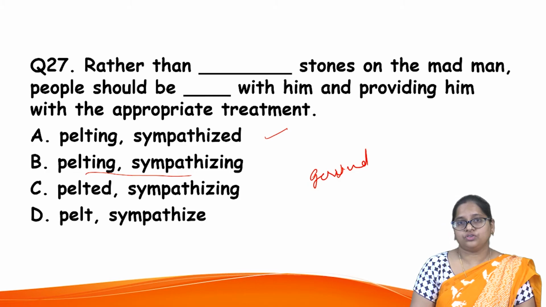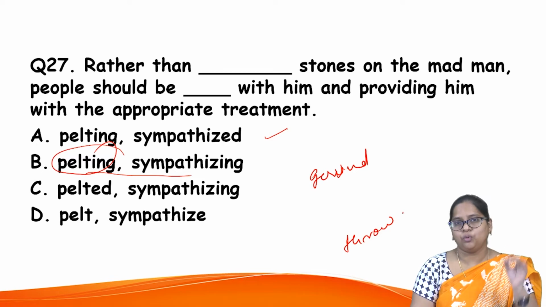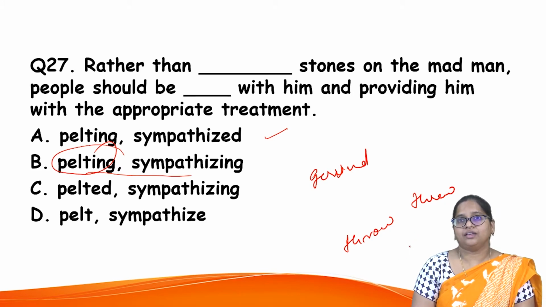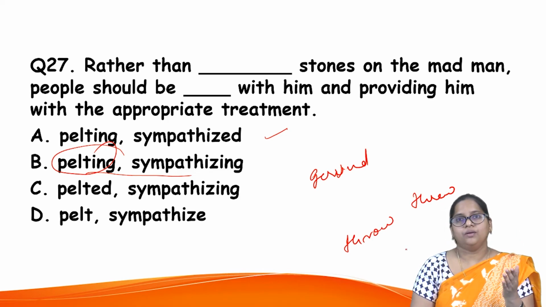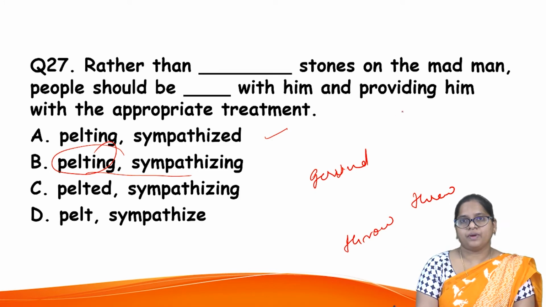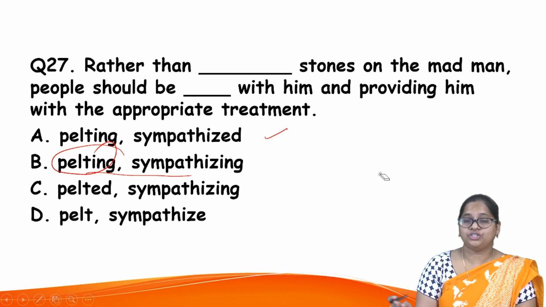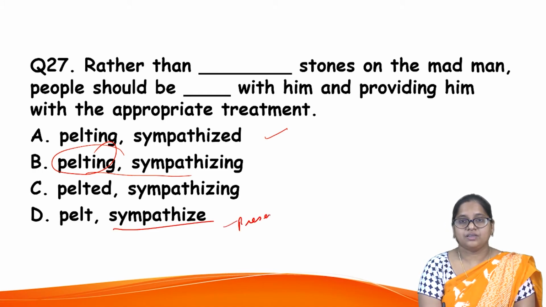Rather than pelting stones on the madman, what is the meaning of the word pelting? You throw stones at someone, you pelt. That means you threw something. So, rather than pelting, rather than throwing something, stones on the madman, people should be sympathizing with him. Now, what is wrong here? Whether to take ed, pelted, simple past, and sympathized, or the simple present.